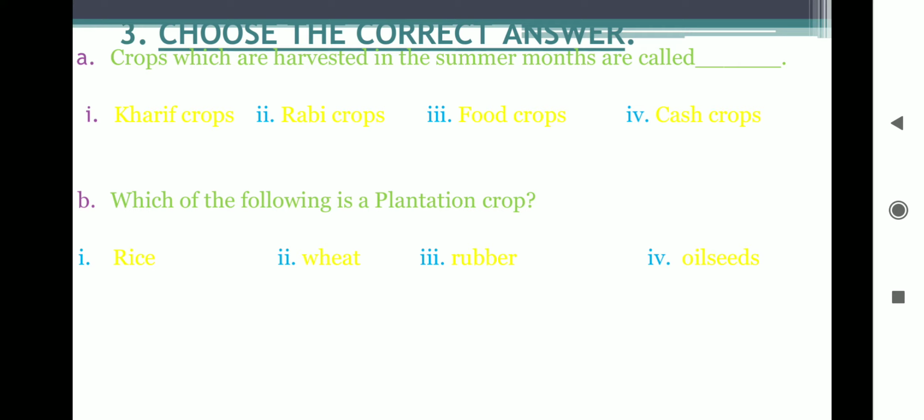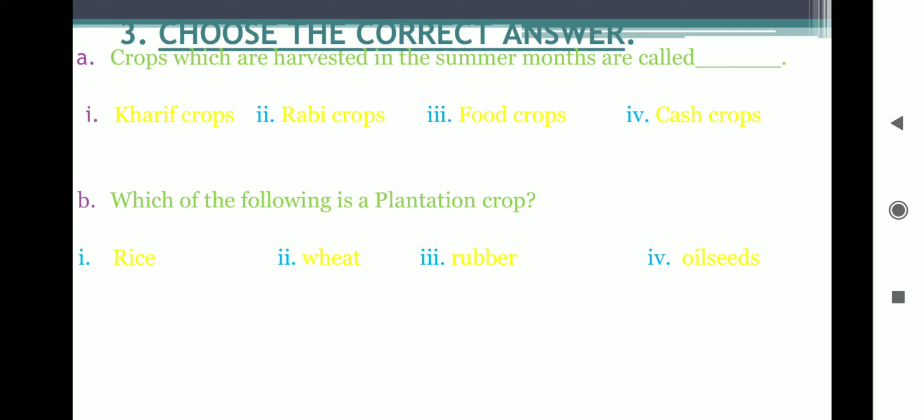Which of the following is a plantation crop? The given options are rice, oil seeds, wheat and rubber. We have done plantation crops, if you remember. So here it is rubber. Rubber is a plantation crop. It is grown on large farms. The others are not to be done, as we know that it is deducted syllabus.